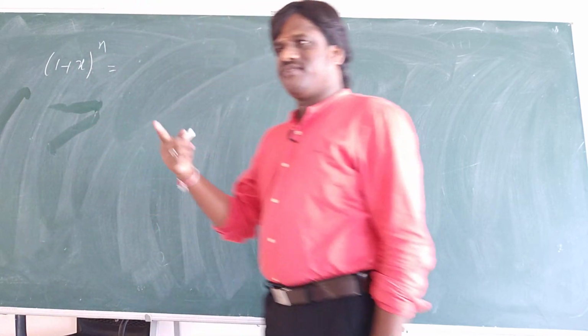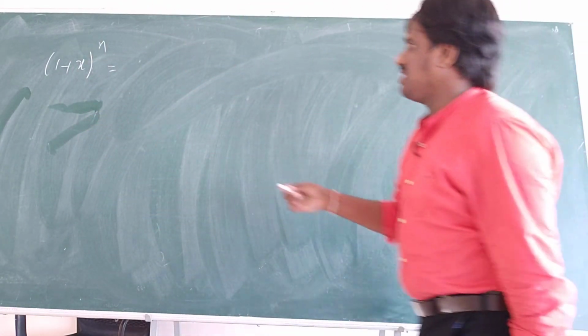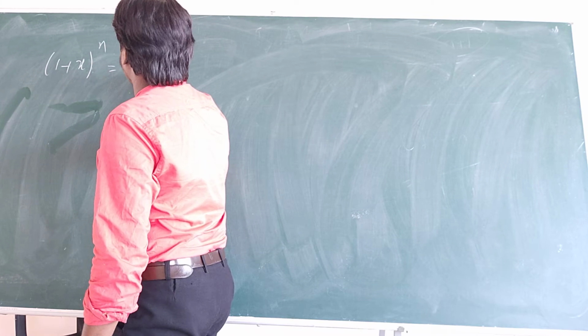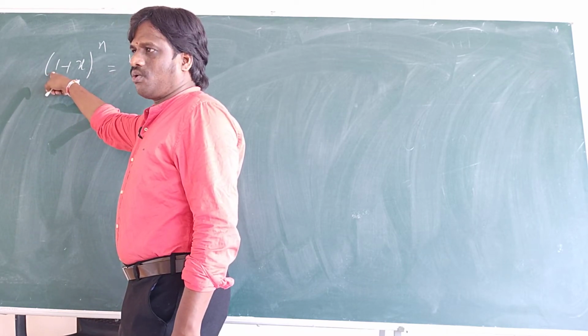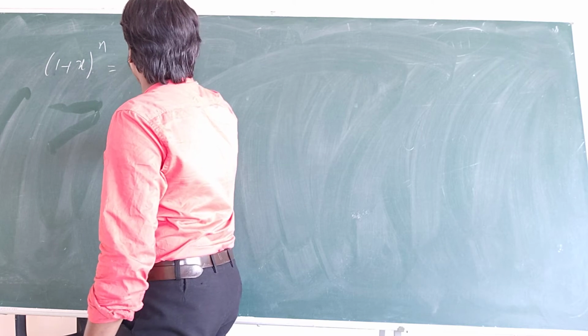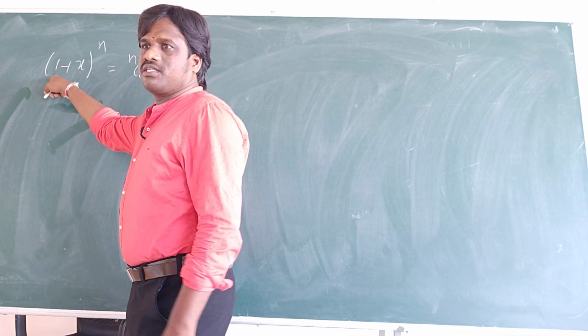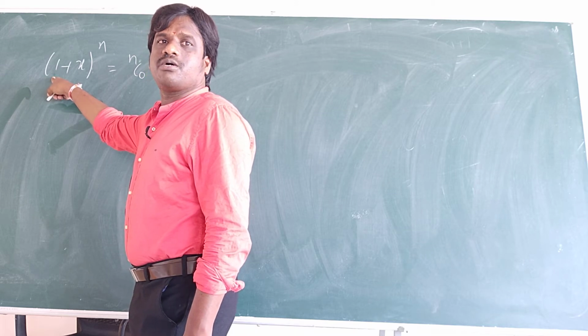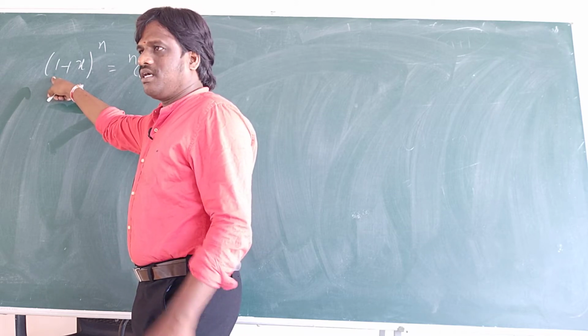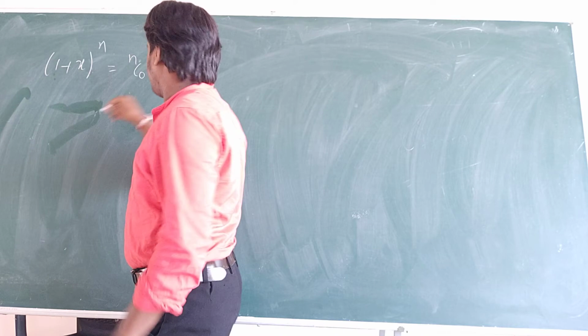See here, as you have the formula, right? NC0 we write as NC0 into 1 power n. 1 power n is how much? 1. Plus NC1 1 power n minus 1, and x power 1, so x.